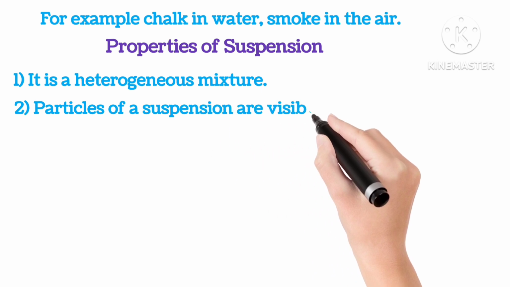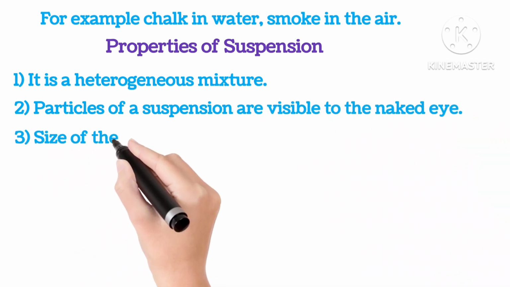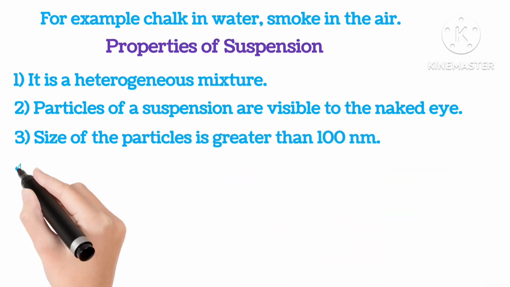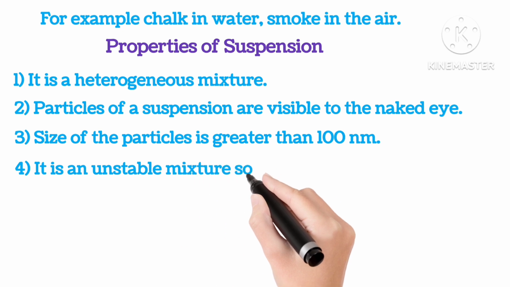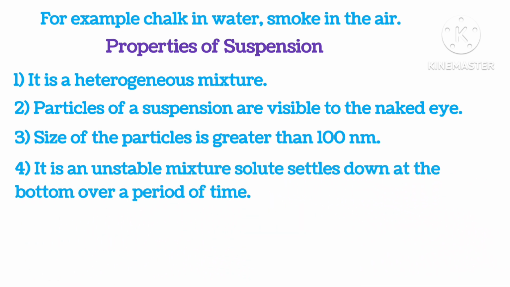Particles of a suspension are visible to the naked eye. Size of the particles is greater than 100 nanometers. It is an unstable mixture. Solute settles down at the bottom over a period of time.